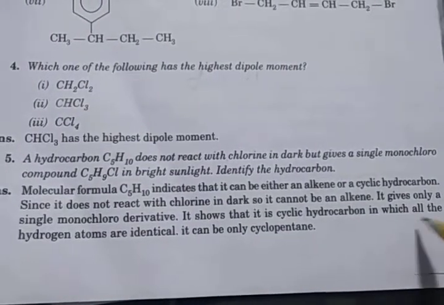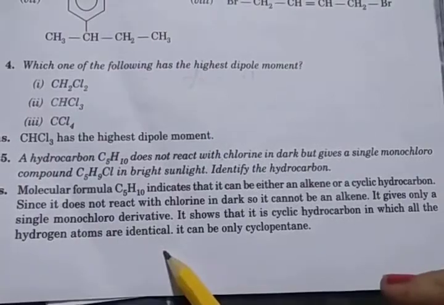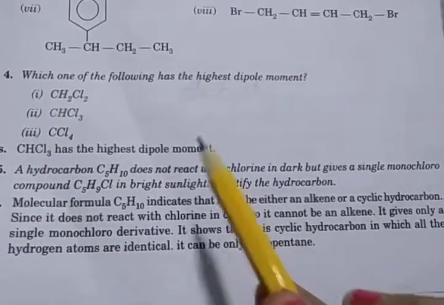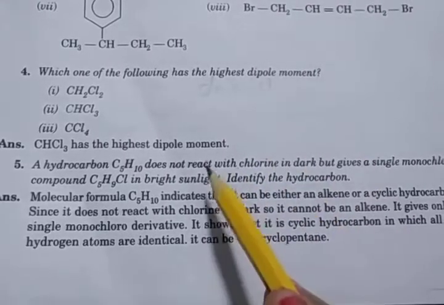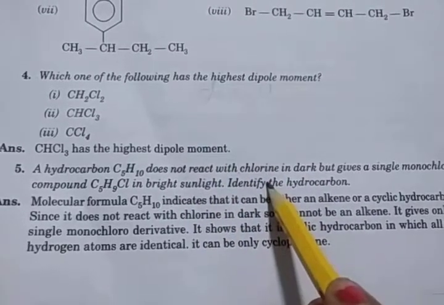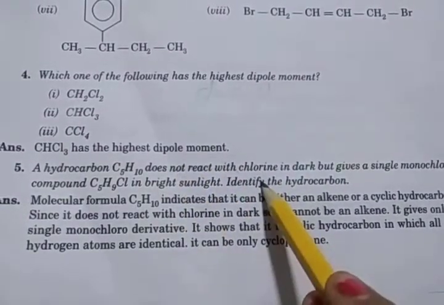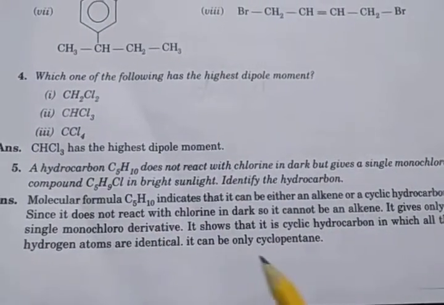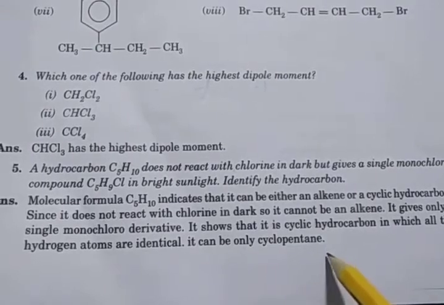In which all hydrogen atoms are identical, so it can be only cyclopentane. So this is the main concept. In dark only alkene reacts with chlorine, but here it does not react with chlorine, so finally it is not an alkene, it can be only cyclopentane.